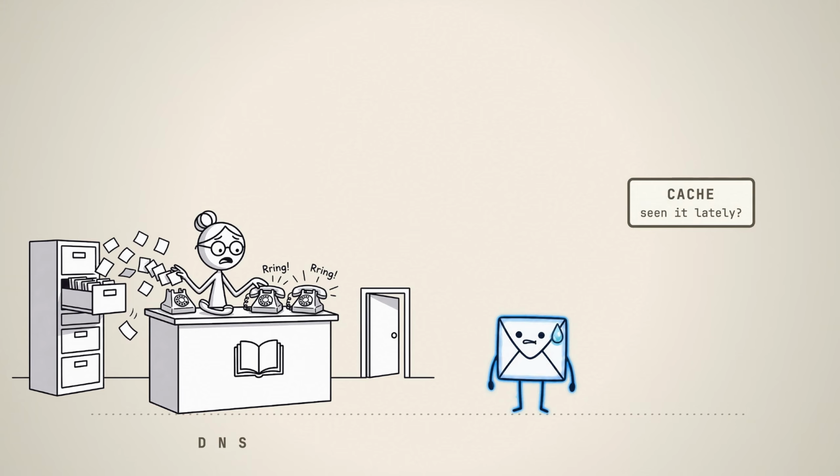This is called a cache. Recently used answers, kept close. If she's seen it lately, we're done in a millisecond. But let's say she hasn't. Then she works the phones.